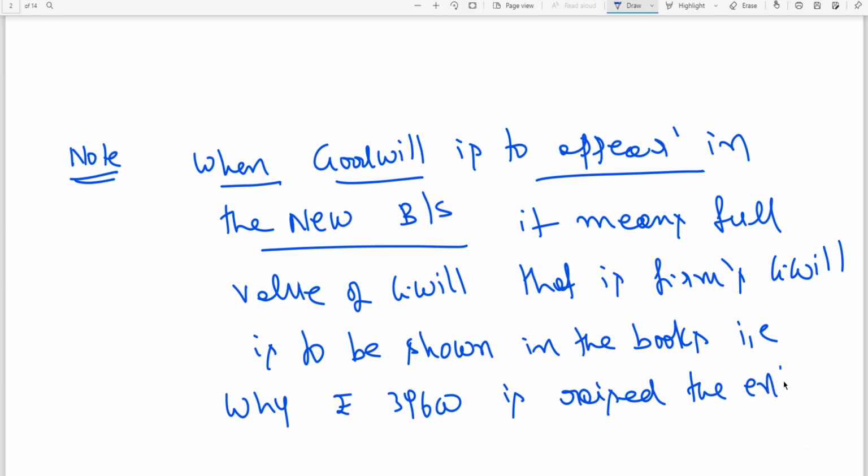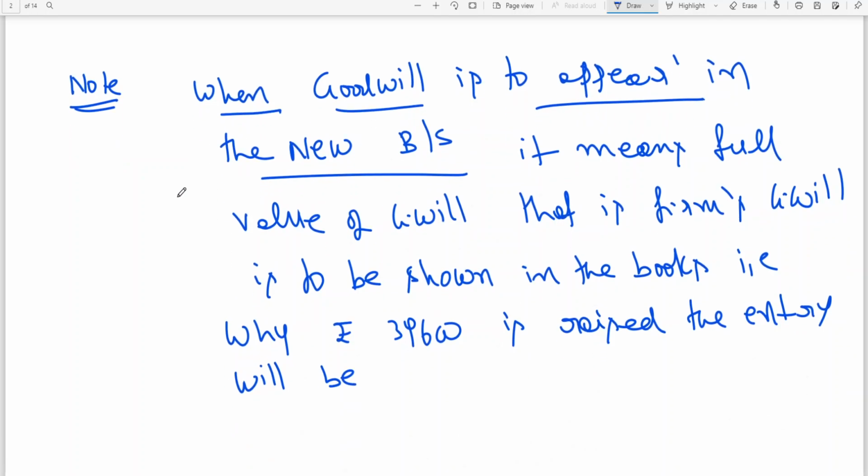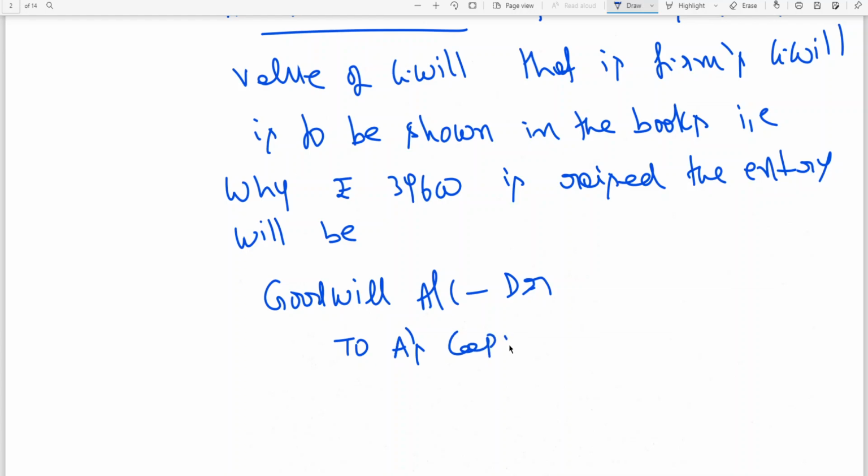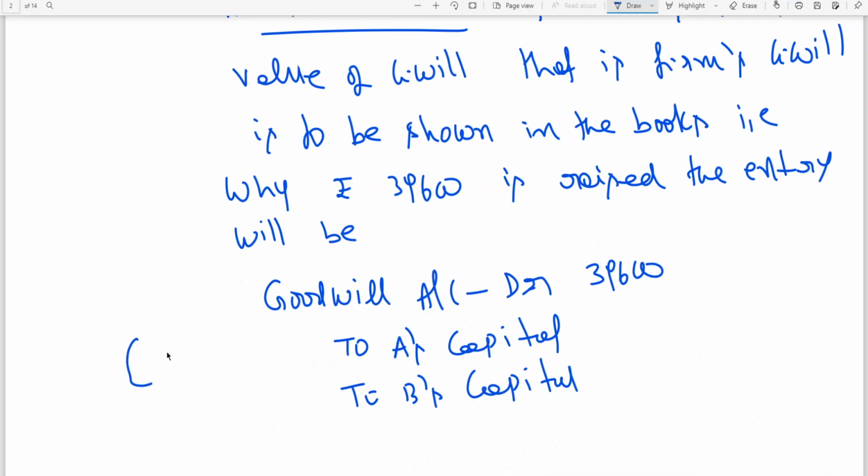The entry will be goodwill account debit, to A's capital $39,600. When you are raising the goodwill in the old ratio, no?